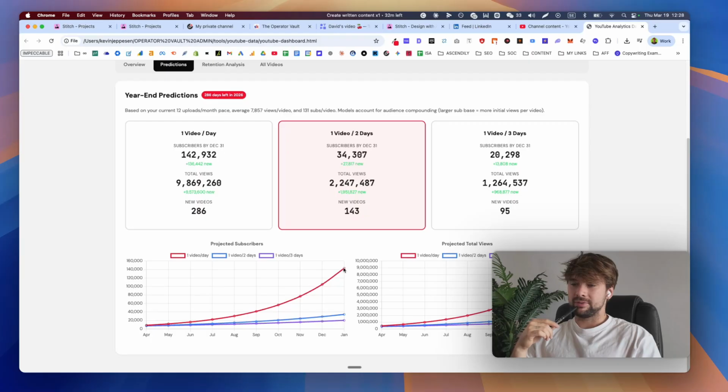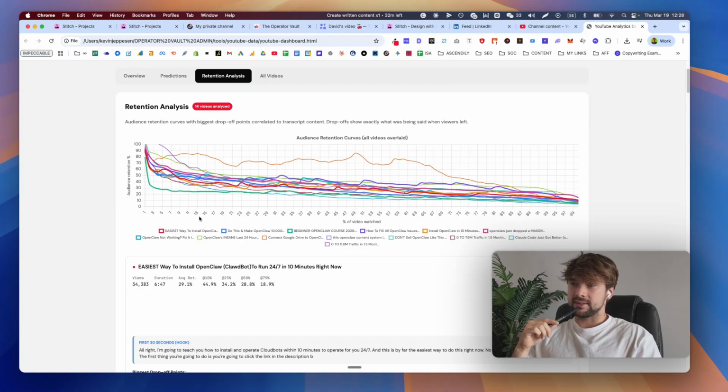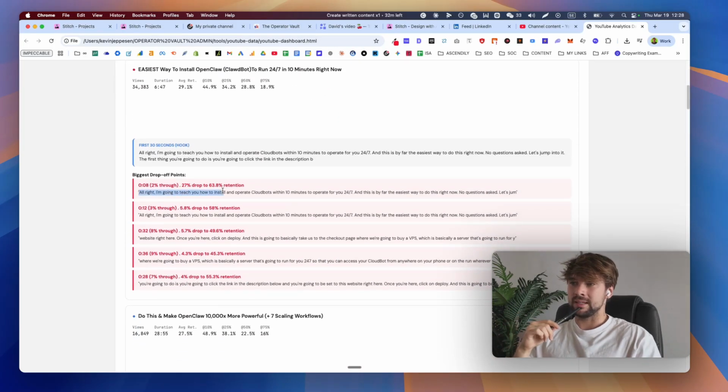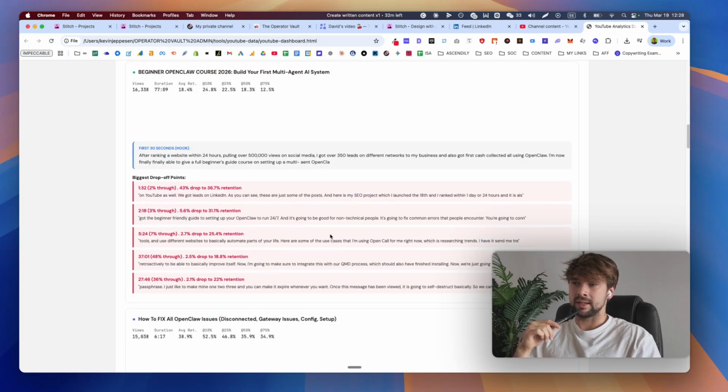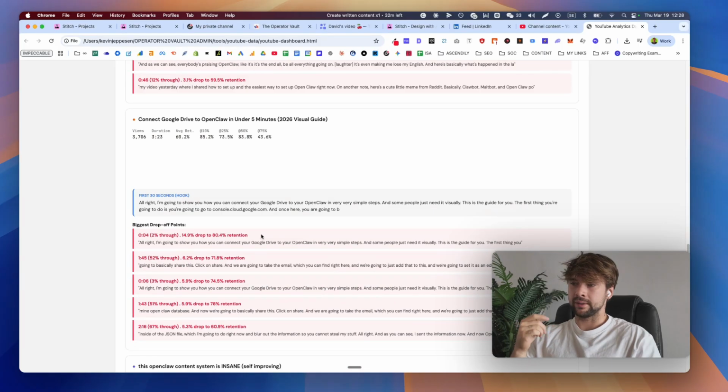But the graph, if you look at the graph here, the exponential curve, if I were to do one video per day, it's enormous. That is really, really cool. And here's my retention analysis, right? So these are all my videos and we can check what happened. Now I'm not going to look through it, but I can see the drop-off points as well, and then basically get key insights from all of my videos, right? It has my hook, it can check that out.